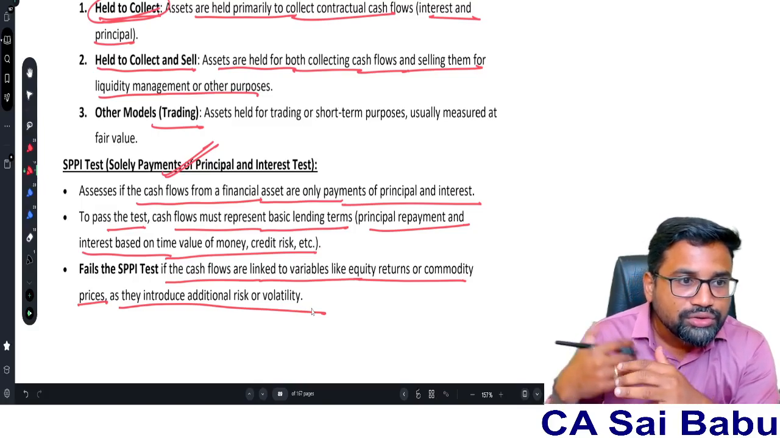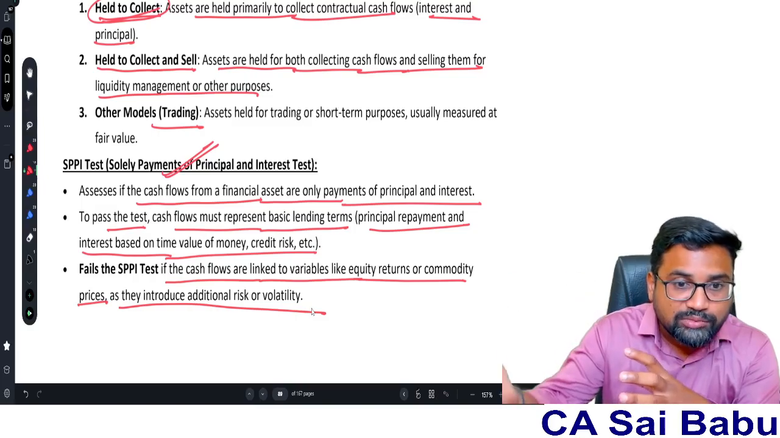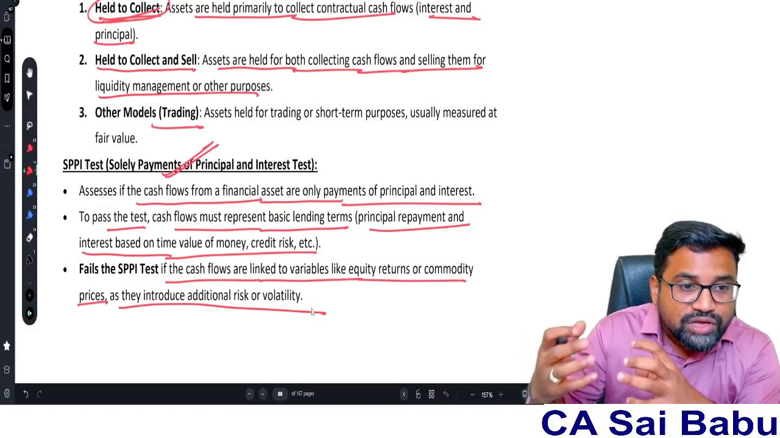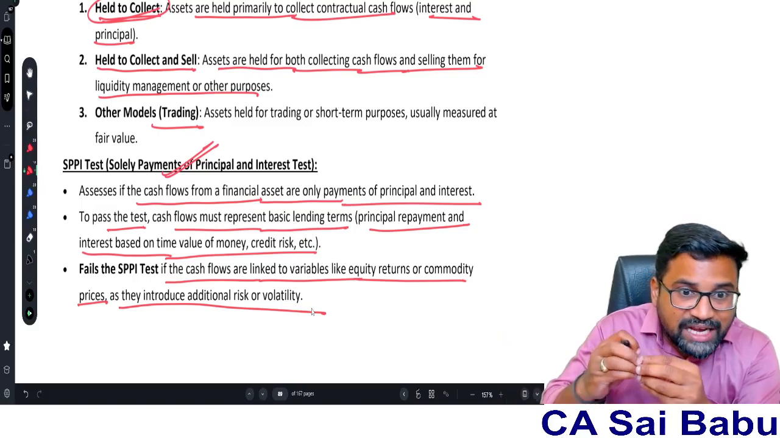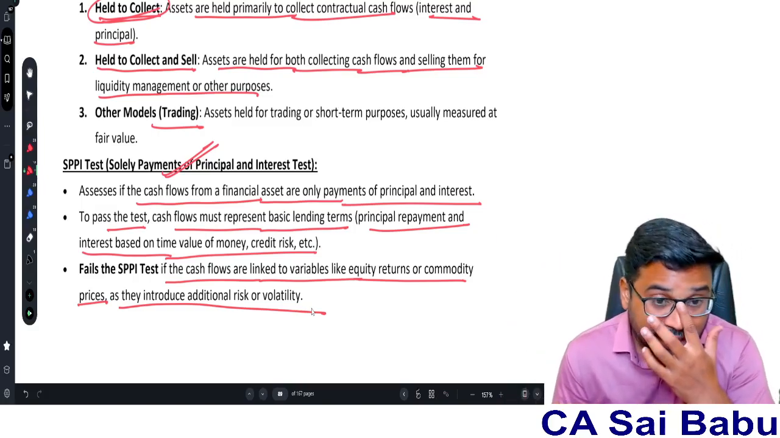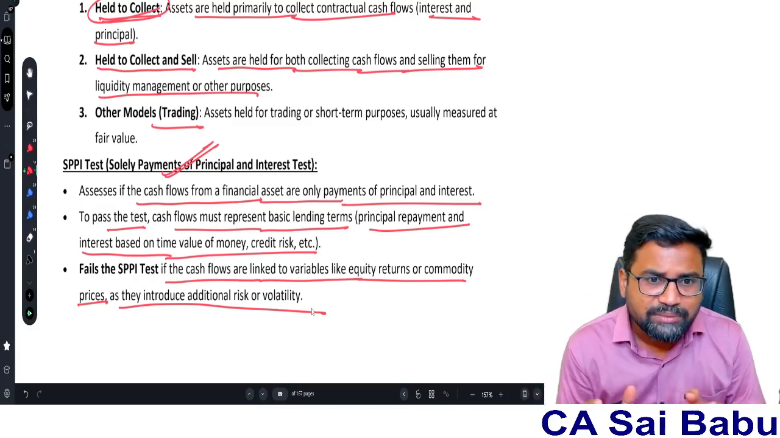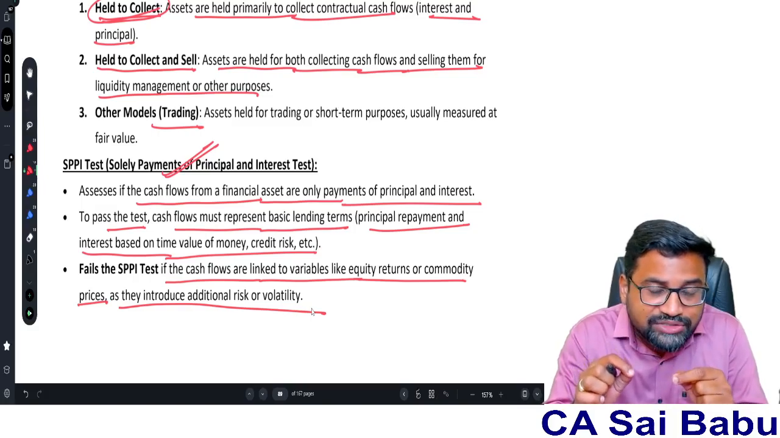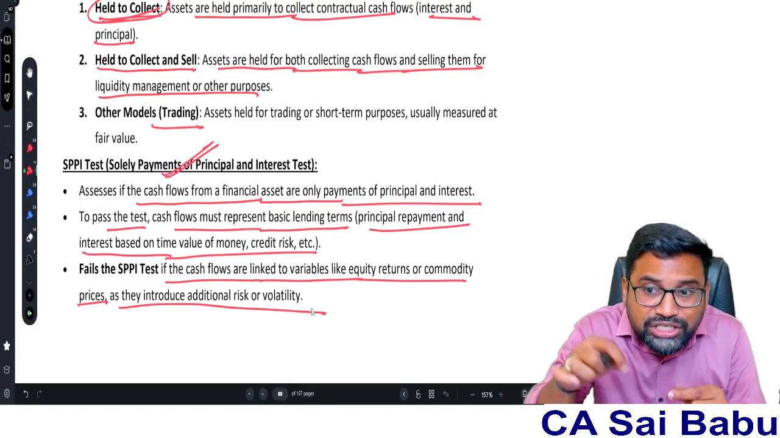You don't want that if the contract has any payment terms other than cash. So if the cash flows are linked to variables like equity returns or commodity prices, that means they are linked with some other thing. For example, in our example, A Limited and B Limited. Now A Limited wants to purchase the shares of B Limited. Whether the contract will be exercised or not depends upon the share price, right?